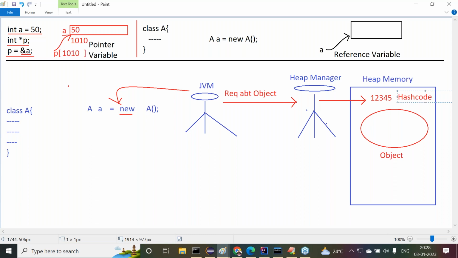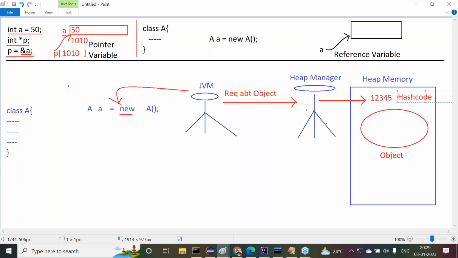Mostly it is a unique value for each and every object, but cases are available where there may be a chance of creating a single identity for more than one object. Maybe 0.0001 cases are available, but in most cases we get a unique identity for each object. I'm saying 99% is unique, but there is a 1% chance that more than one object may have the single identity. That is a rare case. I have never seen such cases in my programs, but chances are available as per the content. Whatever it may be, for now understand this is a unique identity.